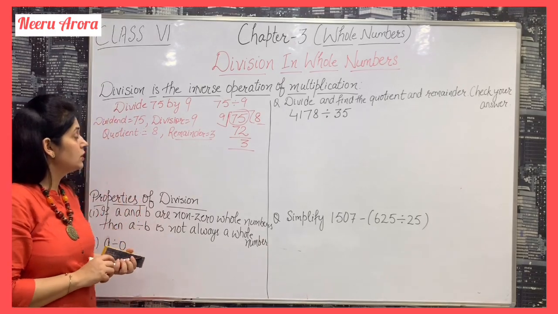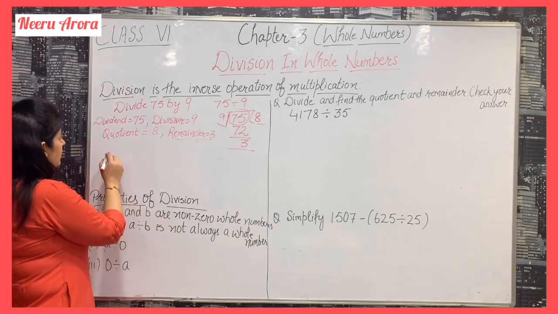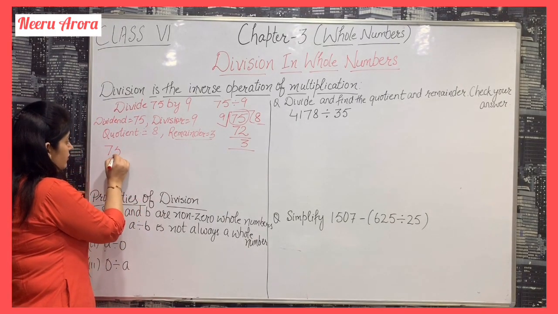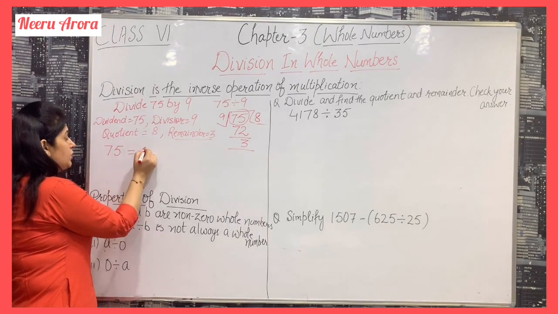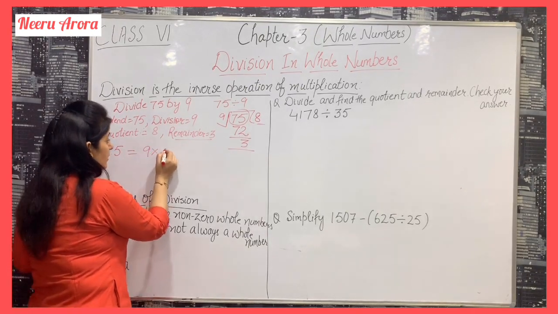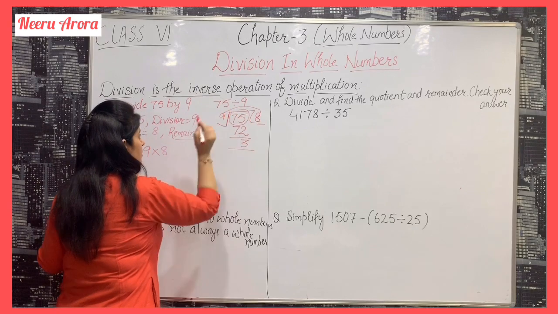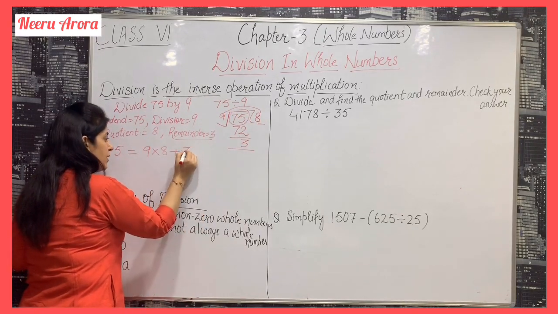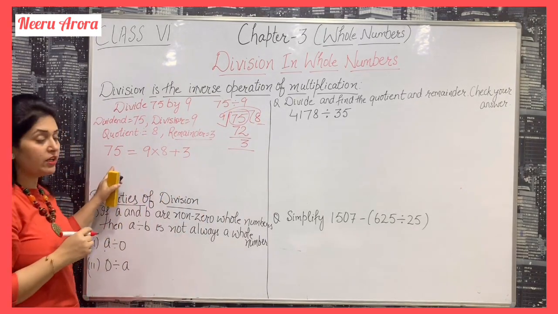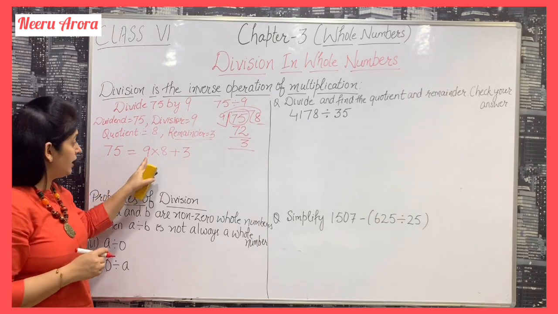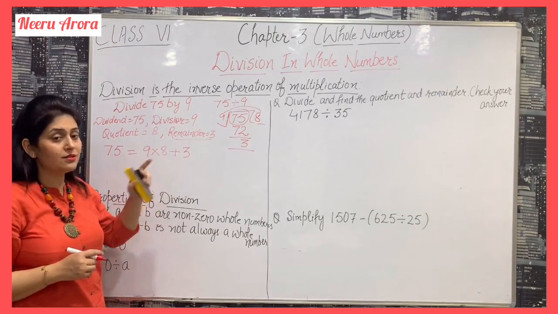Now we can see that 75 is equal to 9 eights are 72, plus 3. How can we write 75? 9 eights are 72 plus 3.